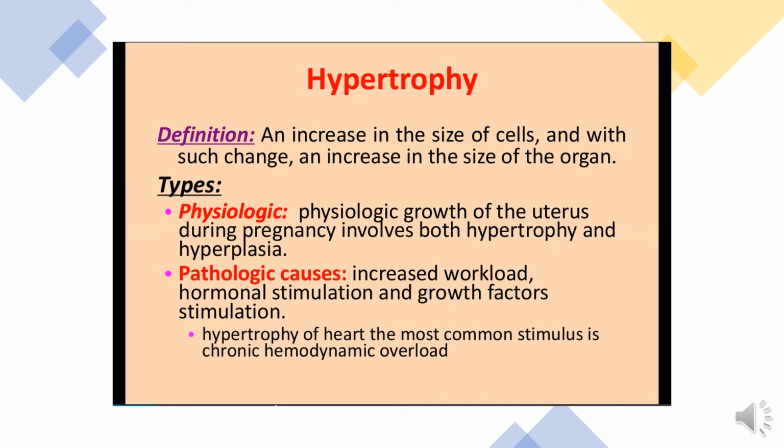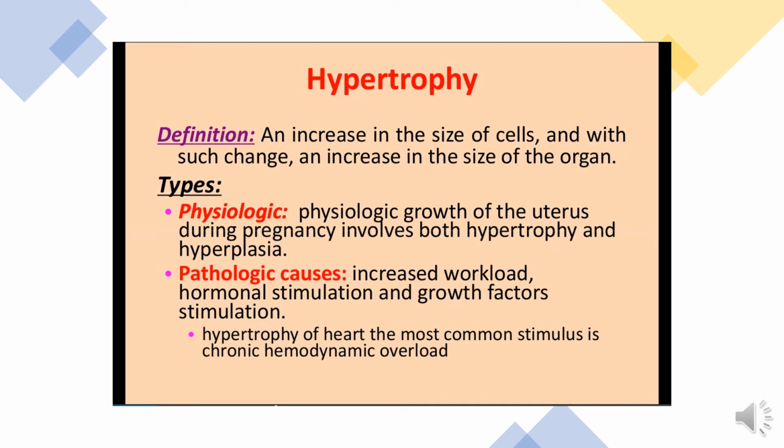Hypertrophy is an increase in the size of a cell. With such a change, there is also an increase in the size of the organ. It is again classified into physiological and pathological. Physiological growth of the uterus during pregnancy involves both hypertrophy and hyperplasia. There is an increase in size as well as an increase in number of endometrial cells.